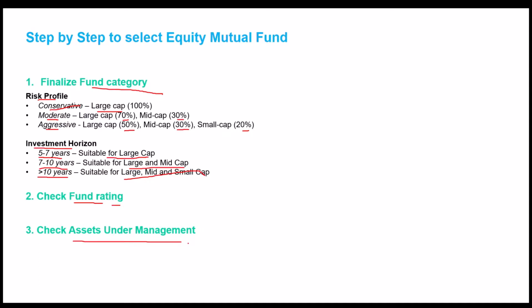Now coming to the fourth step, the next step is to check the relative past performance. So check the trailing returns as well as the calendar returns. Trailing returns can be 1 year, 3 year, 5 year, 10 years, while calendar returns will be for each year. Calendar returns become a lot more important because you should check in each year whether the fund was consistently able to beat the other funds in the same category, as well as able to beat the index returns.